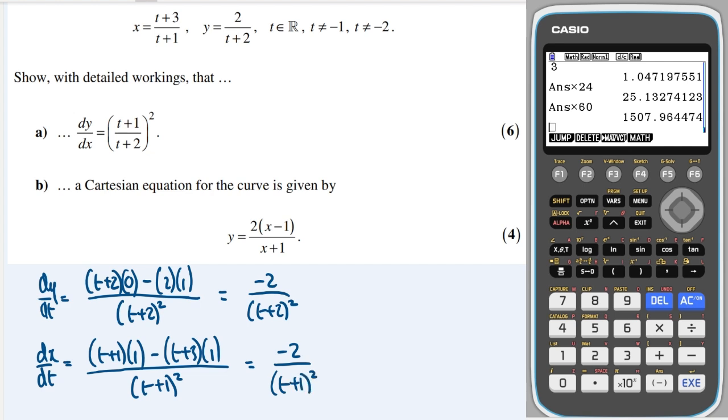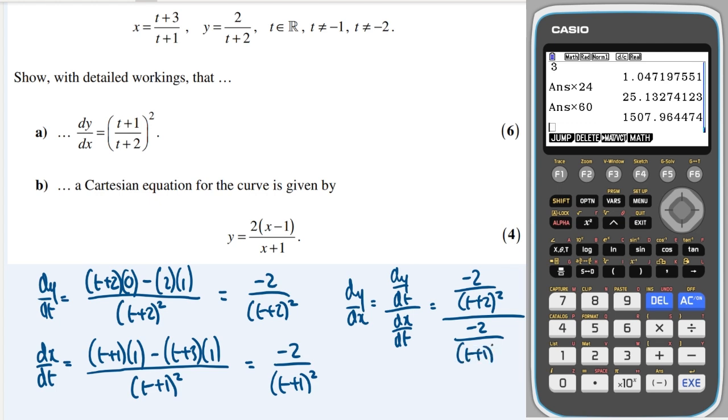Okay, smashing. So dy by dx is equal to dy by dt divided by dx by dt. So this is going to be minus 2 over this, divided by minus 2 over this.